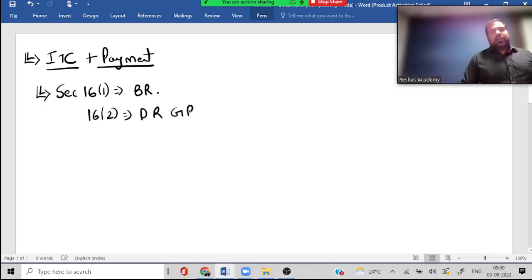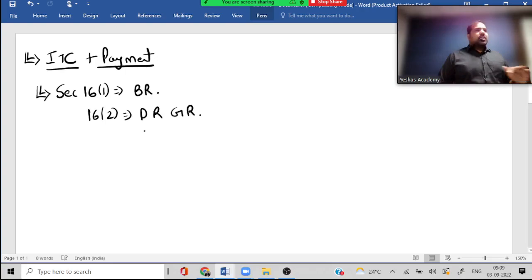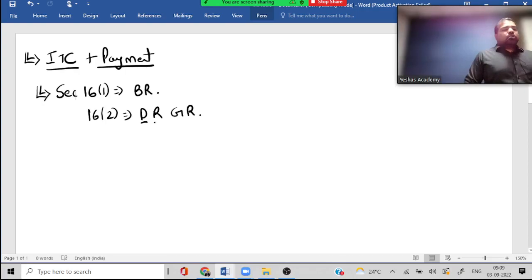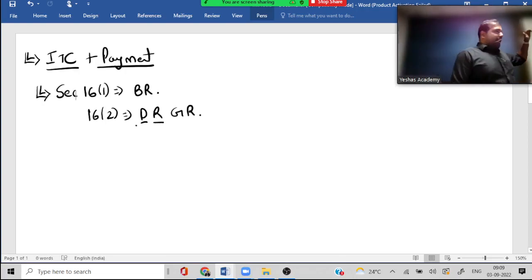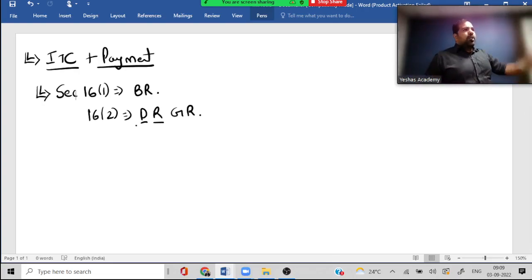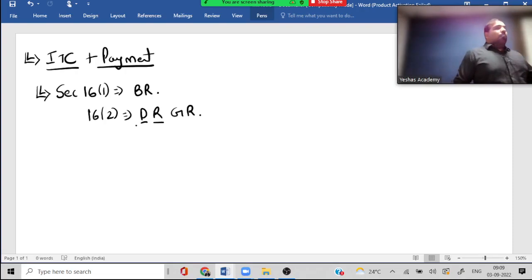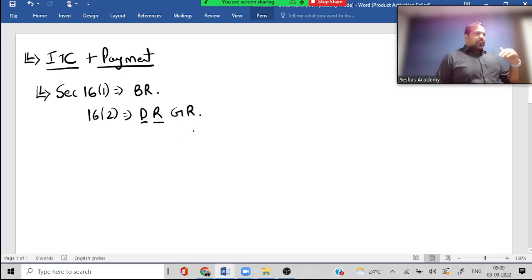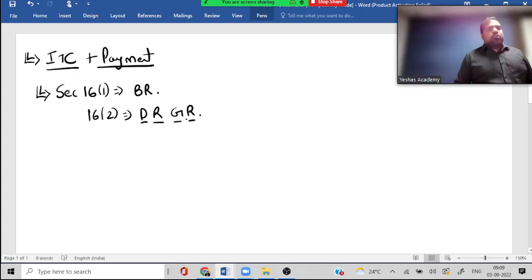16.2 says DRGR. Now what is DRGR, guys? D is document: you should have a document, and that document should be uploaded. Now you know the return, guys. In which return? GSTR-1. What if the document is not uploaded, or what if the return is not filed? Sorry, no ITC. G is goods: you should have received the goods. What is G? Government should have got the money. And what is R? You should have filed your return.